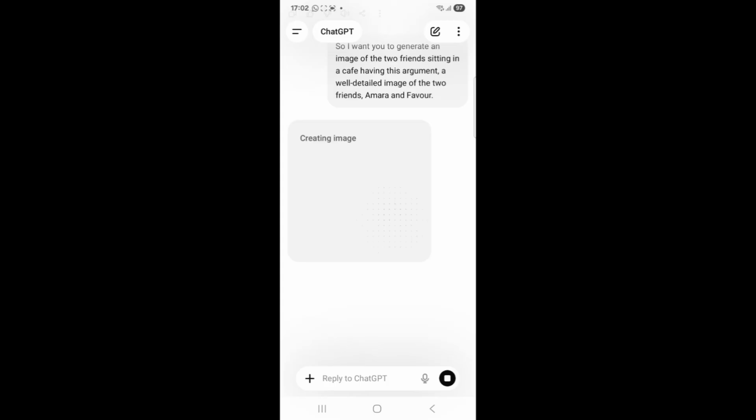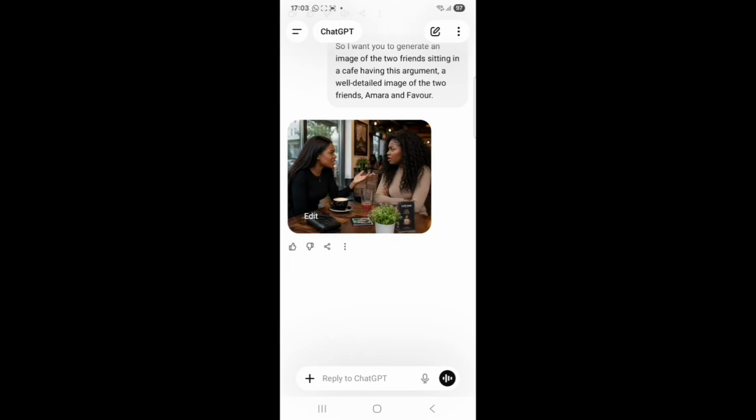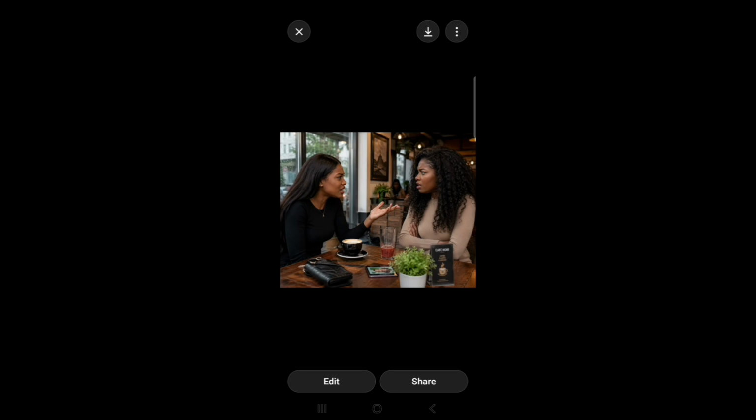So now ChatGPT is generating the image. You can use other app. You can use Gemini AI. You can use Whisk AI. You can just use any AI to generate your image. But for the purpose of this training, I'm using ChatGPT. So now that we have gotten the image, so this is our image here. So you will have to save it. We'll have to save this image to go to the app that we want to use that will generate this image to video. So let's save it. So please do save it.